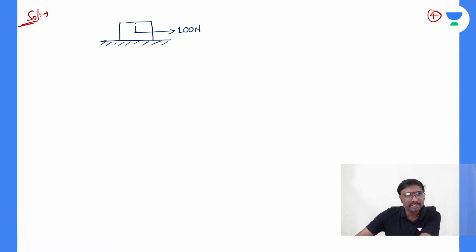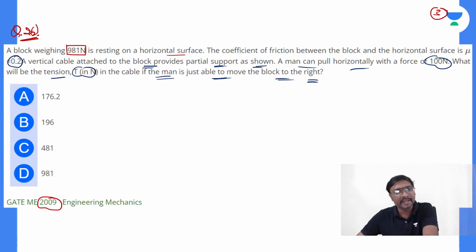So let us say this is your CG and this is your vertical cable, that is your tension. Friction will be acting in which direction? And how will the normal reaction be applied? The weight is in the vertically downward direction, and the normal reaction will be in the upward direction. So is the normal reaction equal to the weight? Directly it would be 981 newtons.